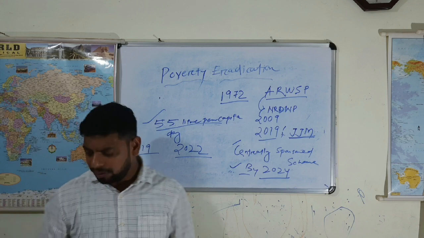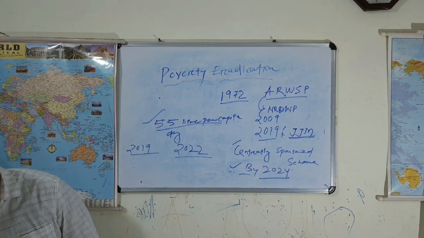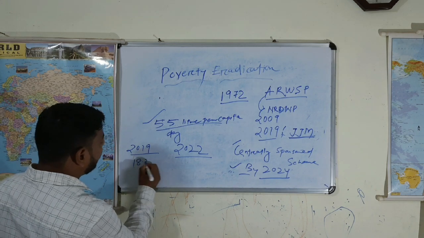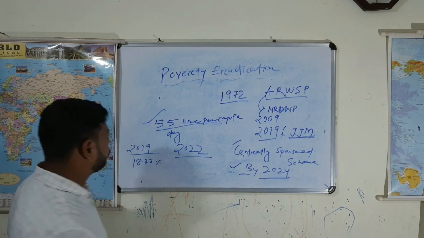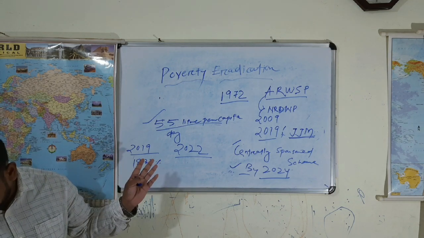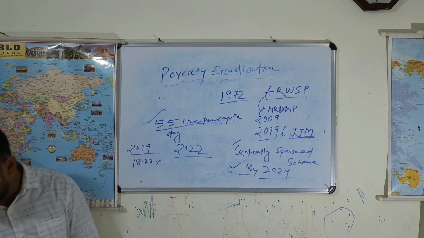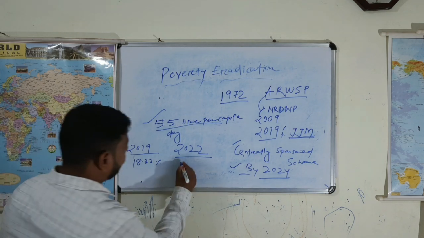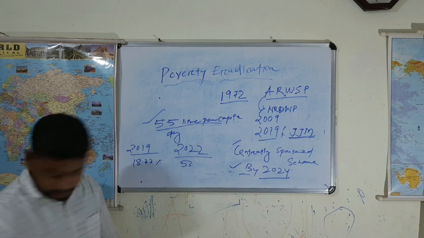The exact figure: as of March 2019, only 18.33% of rural households were availed, but as of 2022, it has reached 53%.